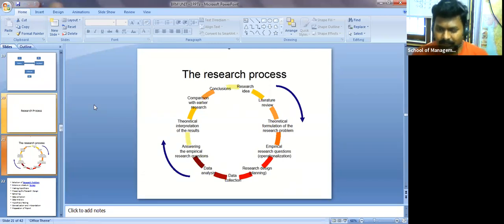The first point is the research idea, then from there the review of literature, then the theoretical formulation of the research problem. Your BRM syllabus depends upon this entire cycle. So we'll talk about each and every concept in your syllabus from unit 1 to unit 5.